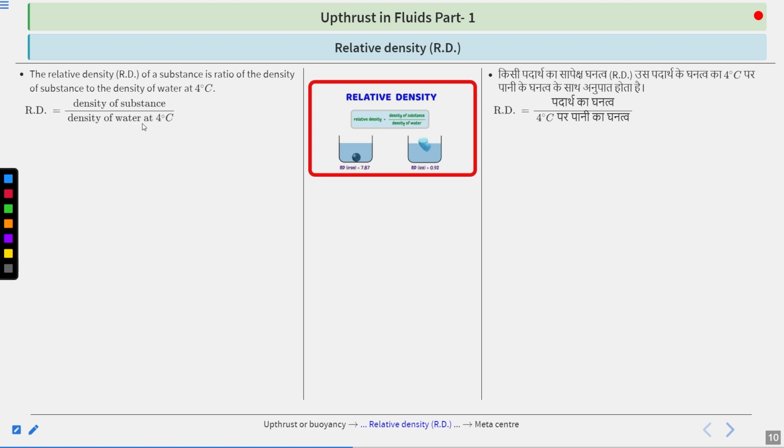Basically, water has its maximum density at 4 degrees Celsius. That's why we consider 4 degrees Celsius while calculating the relative density. So relative density is equal to density of substance by density of water at 4 degrees Celsius. Got it?